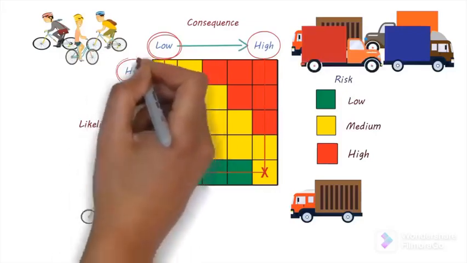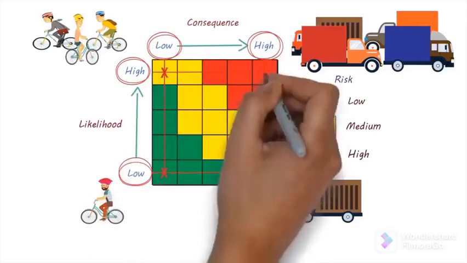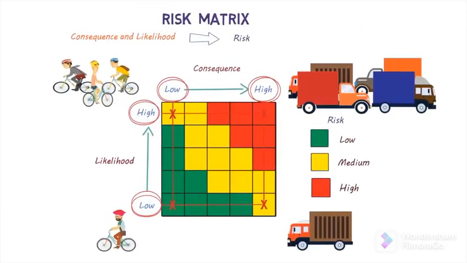And if it's a busy truck route, the likelihood and consequence are both high, and therefore the overall risk is high. So that's how a risk matrix can be used to determine the overall level of risk using an assessment of likelihood and consequence.